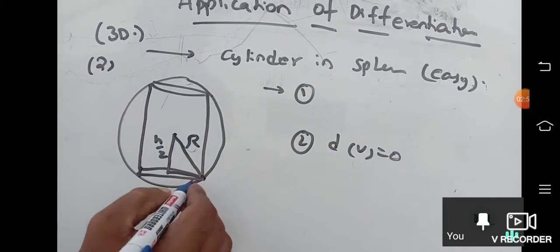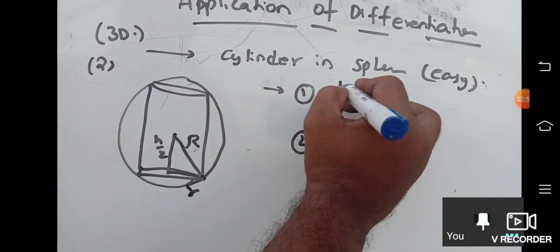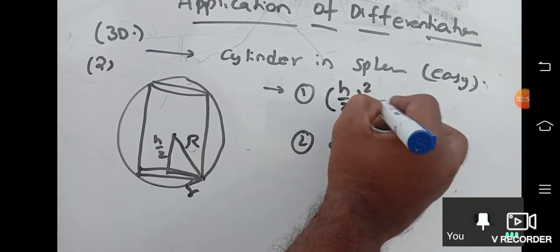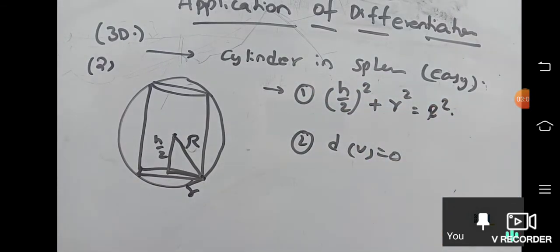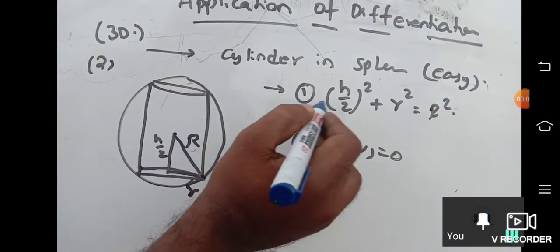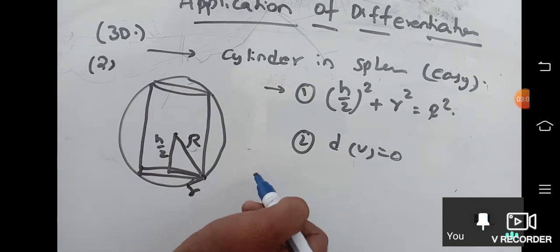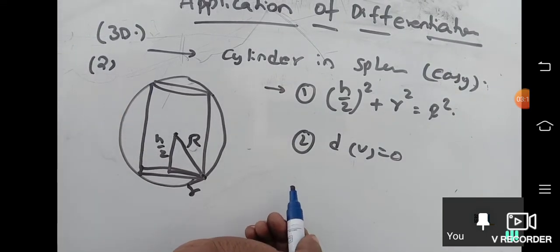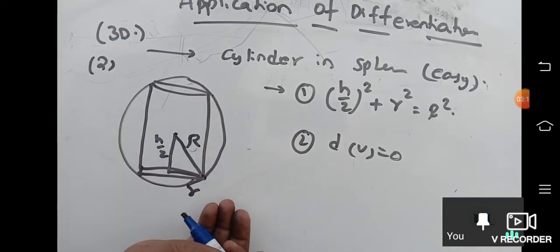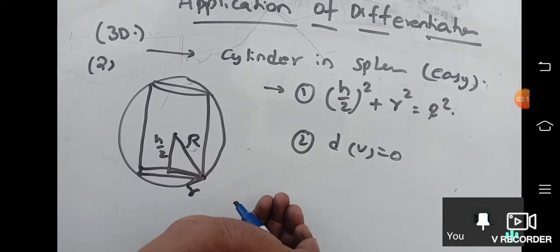Okay, now tell me this is smaller. Tell me what is the condition for this? Capital R square. This is the condition. See, this condition is not given in the question directly. Correct? About this question also they haven't discussed. That's why this question is tough for everybody. Okay, now all you have to remember is, in 3D questions where something is inscribed inside something, the hidden equation also has to be found out.